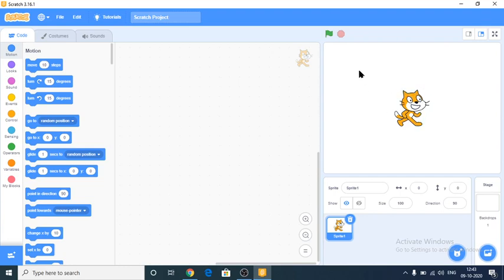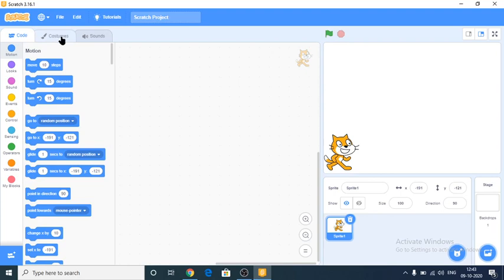A stage is always white. If you want to change the color of the stage, that is also possible. And this is called a sprite. A sprite is a small animated or graphical character that performs some actions based on the codes, and this is called the block menu.